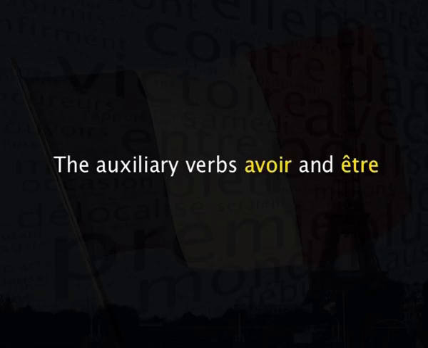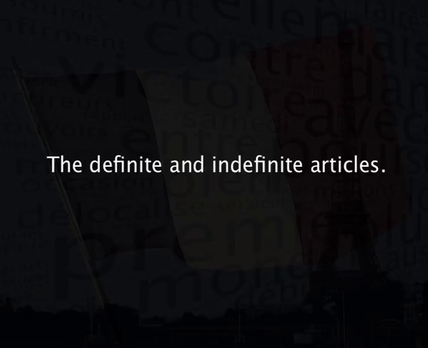These lessons on basic French are short and easy, and if you follow the program regularly, I can guarantee you that very soon you will be able to speak and understand French quite easily. In the previous class, we learned the conjugation of the two most important verbs in the French language, the auxiliary verbs avoir and être. In today's class, we are going to learn another fundamental concept of the French language, the definite and indefinite articles.